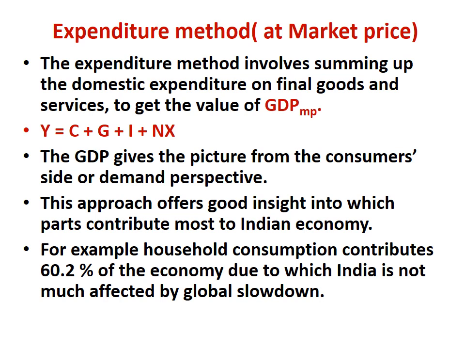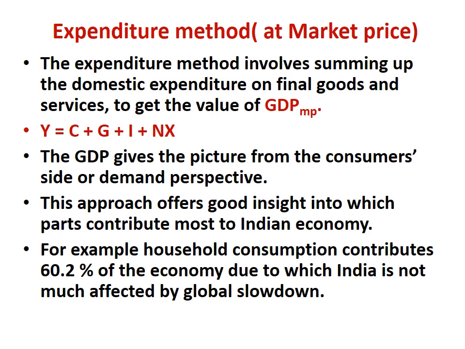Now the second method of estimating GDP in our country is the expenditure method, and in this method GDP is calculated at market price. The expenditure method involves summing up the domestic expenditure on final goods and services to get the value of GDP MP. Here there is an equation given by Y = C + G + I + NX. In economics Y stands for income. So here Y is national income or GDP of the country.